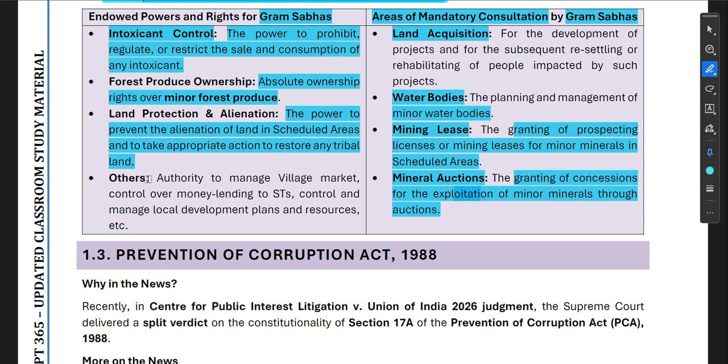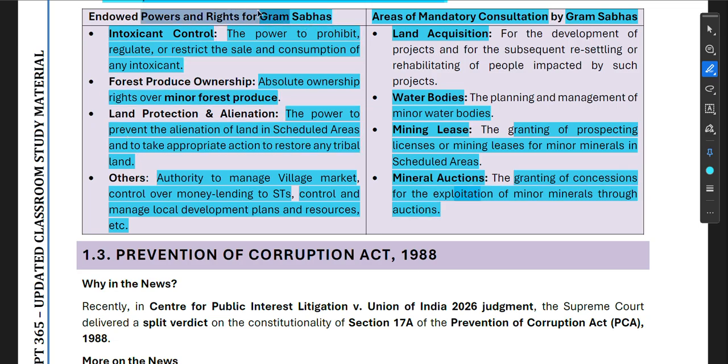Others: authority to manage village market, control over money lending to STs, control and manage local development plans and resources. Okay, so these are very important things, especially these. These things can be asked. Mining lease, then mineral auctions, water bodies, land acquisition. So consultation is mandatory by the Gram Sabha. And here they have the power and the rights.